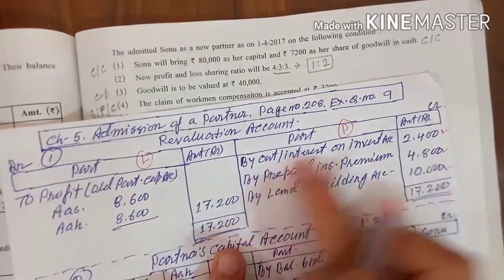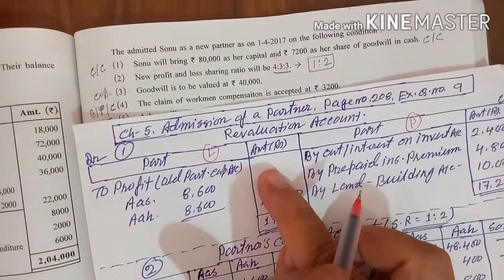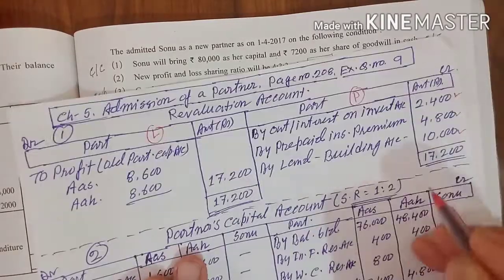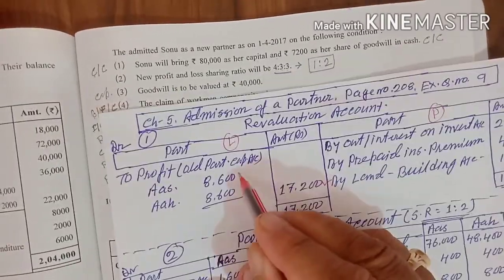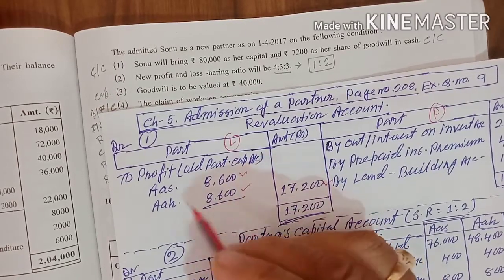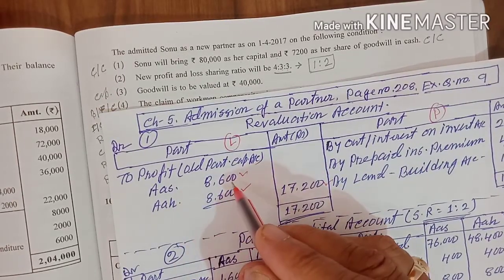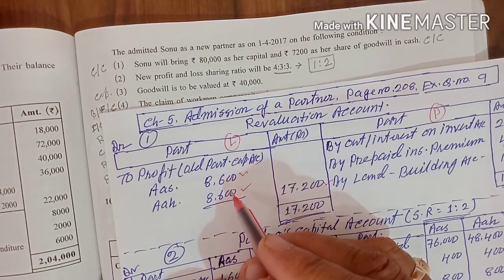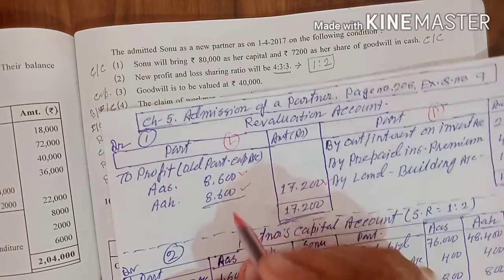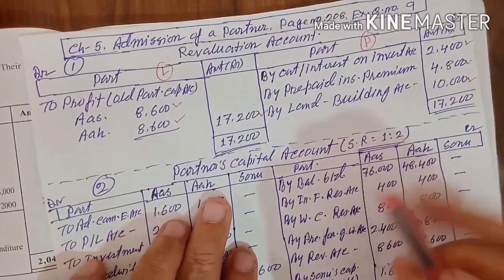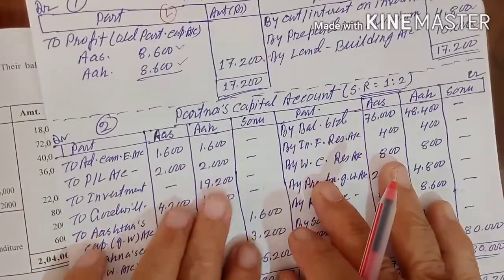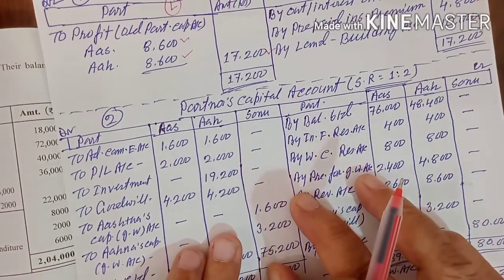Now the revaluation account is over. Nothing is there on the debit side. So the difference is coming 17,200, and that you distribute to the old partners Asta and Ahona according to the equal ratio, as the ratio is not given. And it is coming 8,600. Revaluation account is over. Now we are coming to the partners capital account.